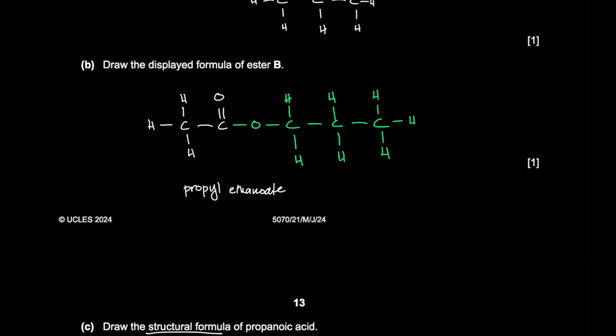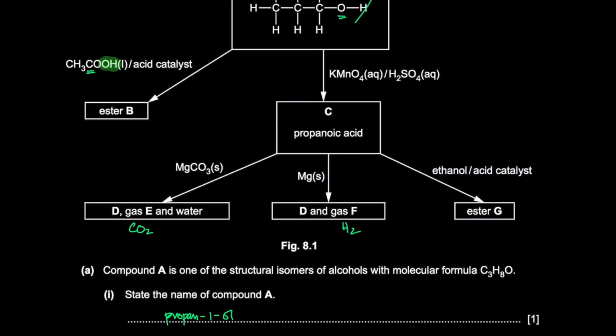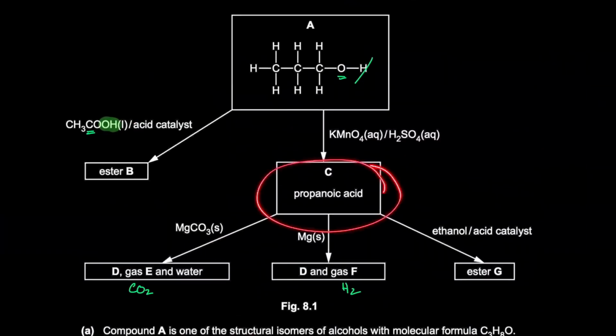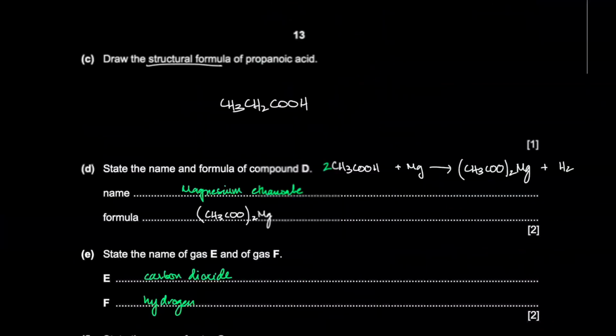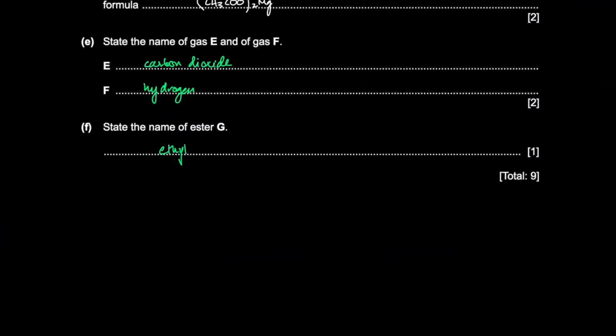And then state the name of ester G. Ester G is when propanoic acid is reacts with ethanol. We just want the name. In the name, the alcohol name comes first, the acid name after. So alcohol first, ethyl, right? Eth, so a 2-carbon alcohol with a yl, and then propanoate. Ethyl propanoate. Okay.